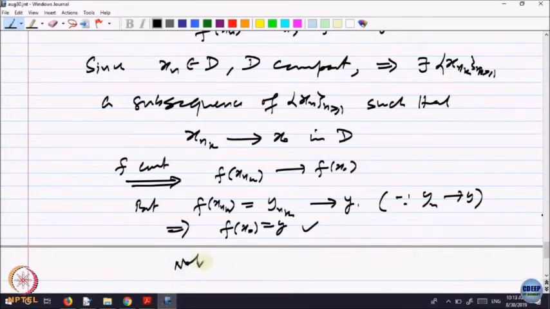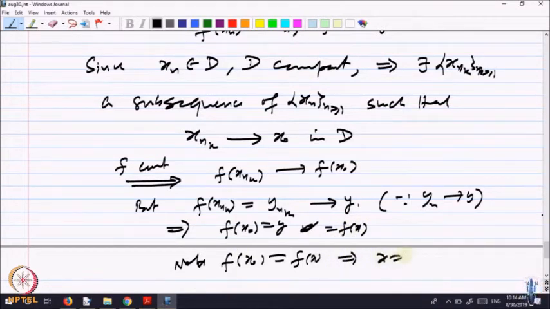Note f of x naught is equal to f of x, because x n k converges to x naught. Continuity implies f of x n k will converge to f of x naught, but this also converges to y, which is f of x. What is y? y is equal to f of x, so these two are equal. So this implies x is equal to x naught, because f is a 1-1 function. So x must be equal to x naught.